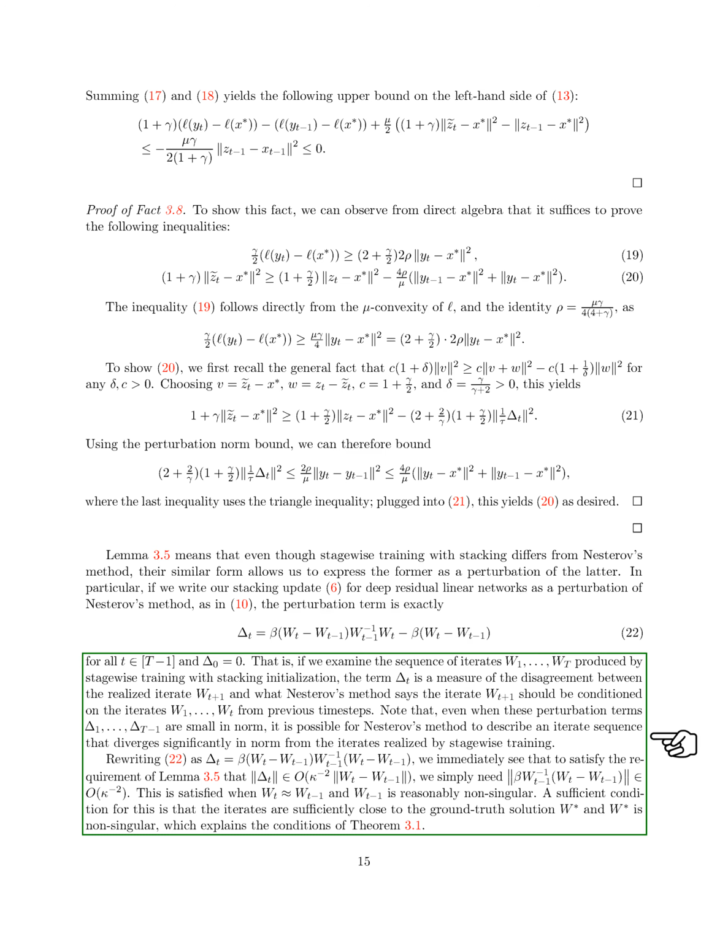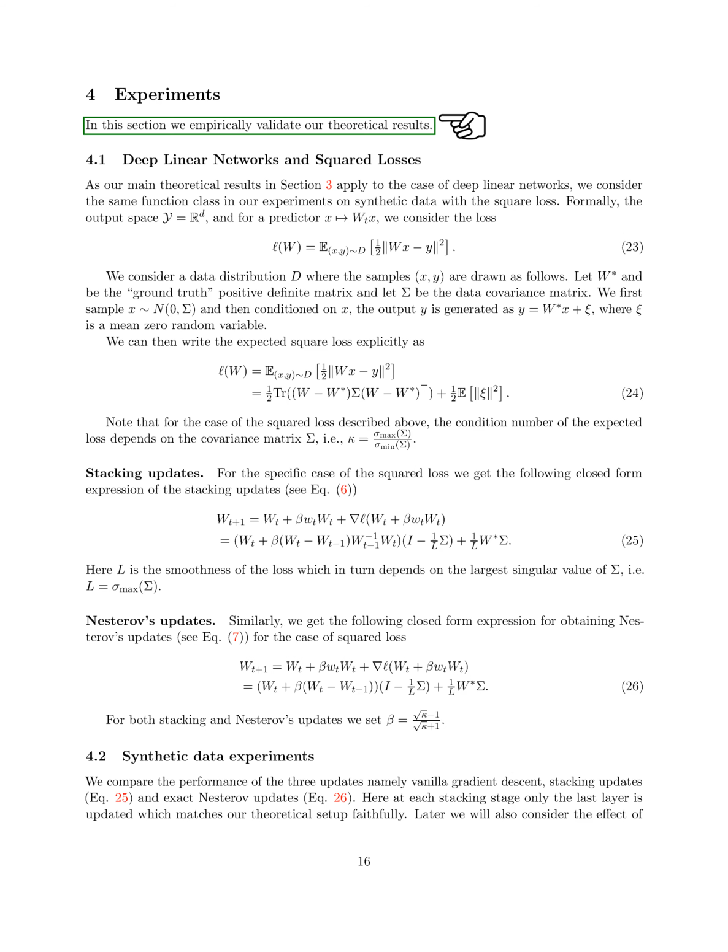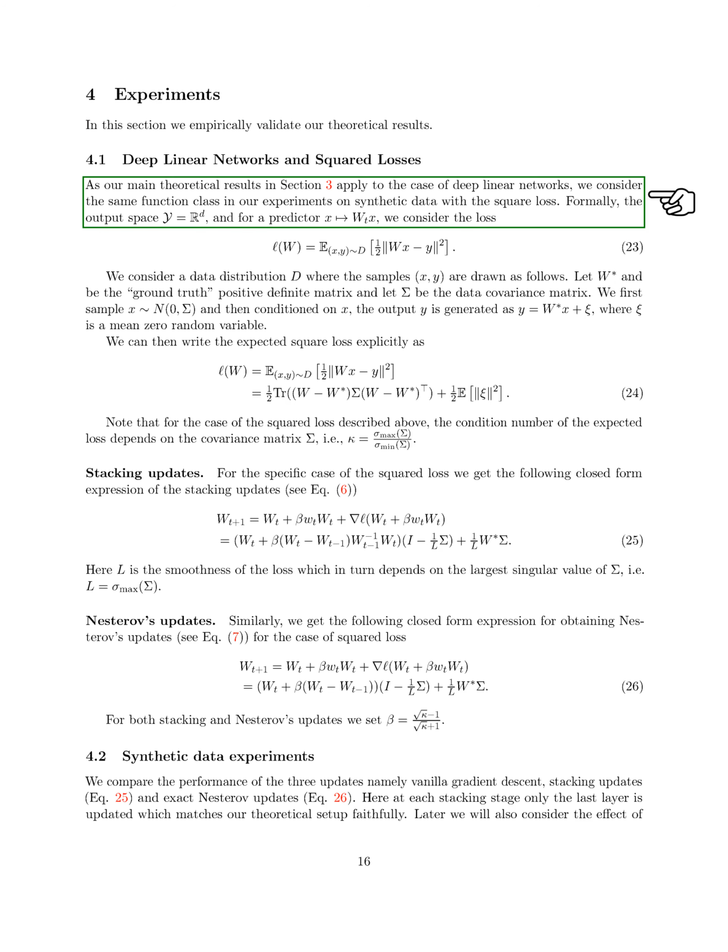Section: Experiments. In this section, we empirically validate our theoretical findings. We focus on deep linear networks and squared losses. We use the same function class as in our theory, testing on synthetic data with square loss.